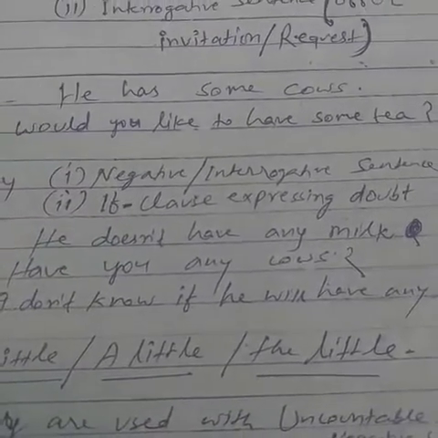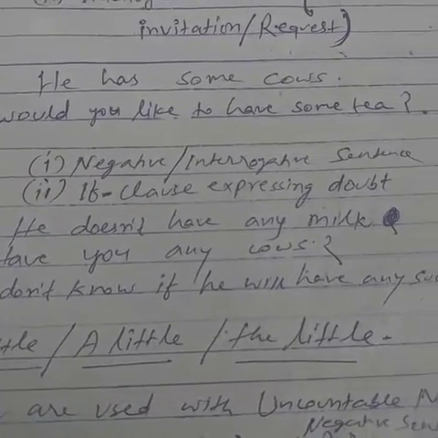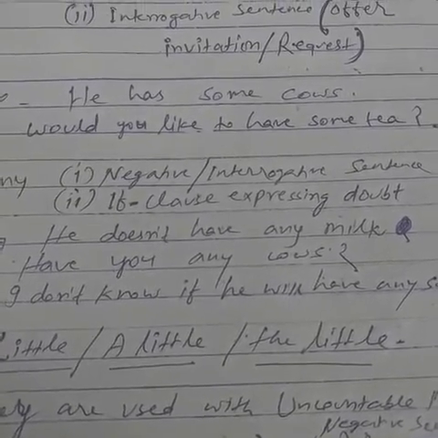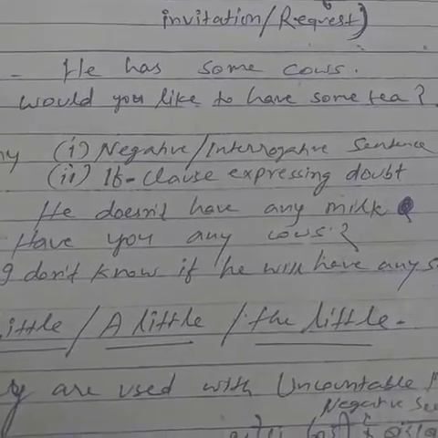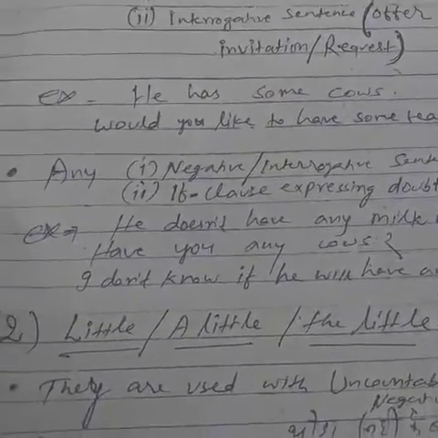Example: He has some cows. This is a positive sentence, so some is used. Would you like to have some tea? This is an offer or request. It is an interrogative sentence, but an offer or request, so some is used.